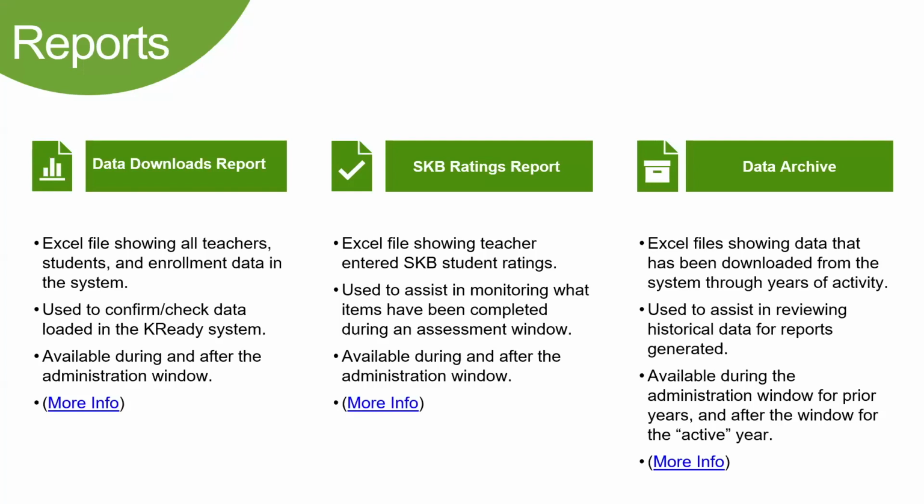The main one that you find so much more information on for everything is the SKB Ratings Report. This is used to assist in monitoring those items. What scores have been entered? What teachers are attached to which students? This is available both during and after. And then lastly is the data archives. This is what I showed earlier. These are the different reports that you generated during that specific school year.